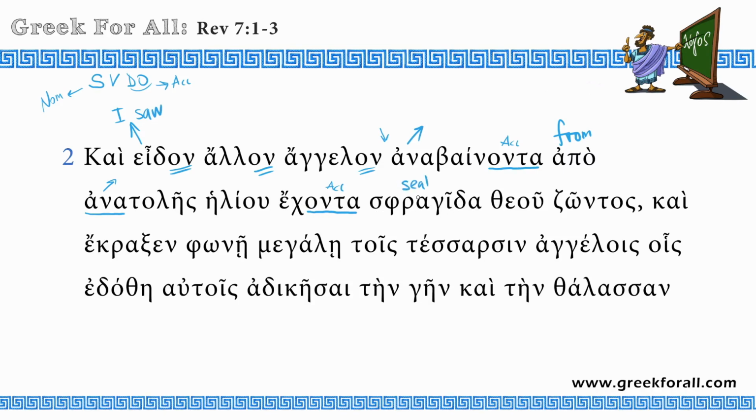Sfragida means a seal, tou theou, of God, zontos, and this is another participle, but this is the genitive participle because it modifies this noun, which is also genitive, and it means living God. So having a seal of the living God.